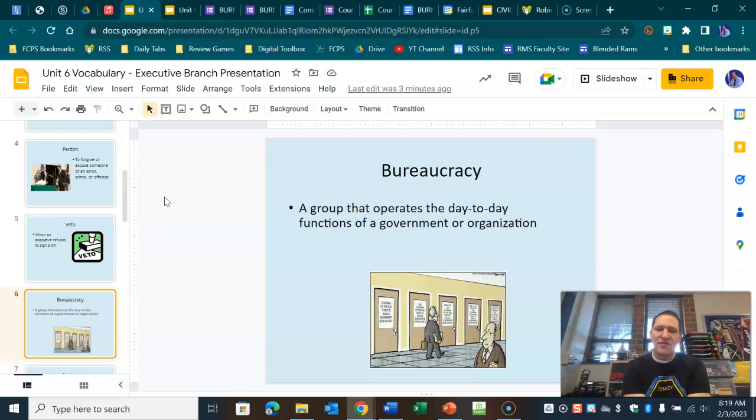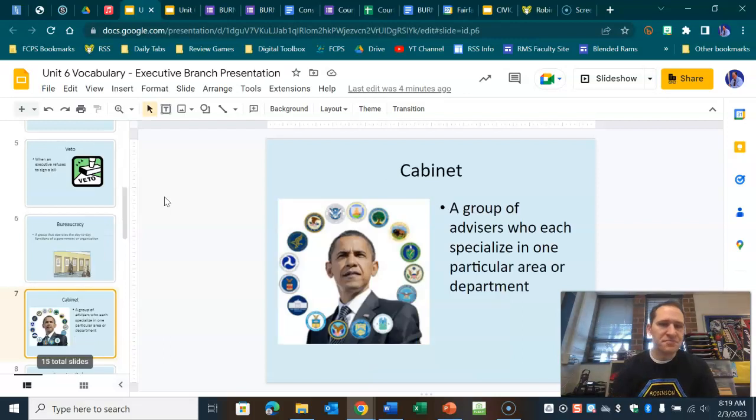All right, the next word is bureaucracy, and this has a couple different meanings. Some of you maybe have heard the phrase bureaucratic red tape, and what that basically means is a complex system in many departments. But in our case, bureaucracy is the group in the executive branch that runs the day-to-day operations of the government. They are the ones in charge of carrying out, executing laws, working in the different cabinet departments and agencies in our federal government.